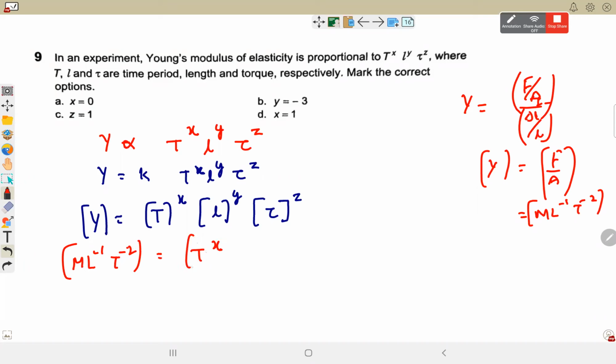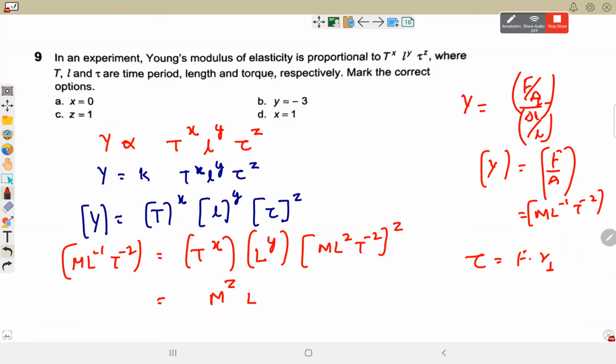Left side में ये T to the power x आ गया, L to the power y. Torque is force into perpendicular distance, which will be same as the energy. ML2 T minus 2 to the power z. M to the power z, L to the power y plus 2z, T to the power x minus 2z. Equals M1 L minus 1 T minus 2. Compare the powers on both the sides.